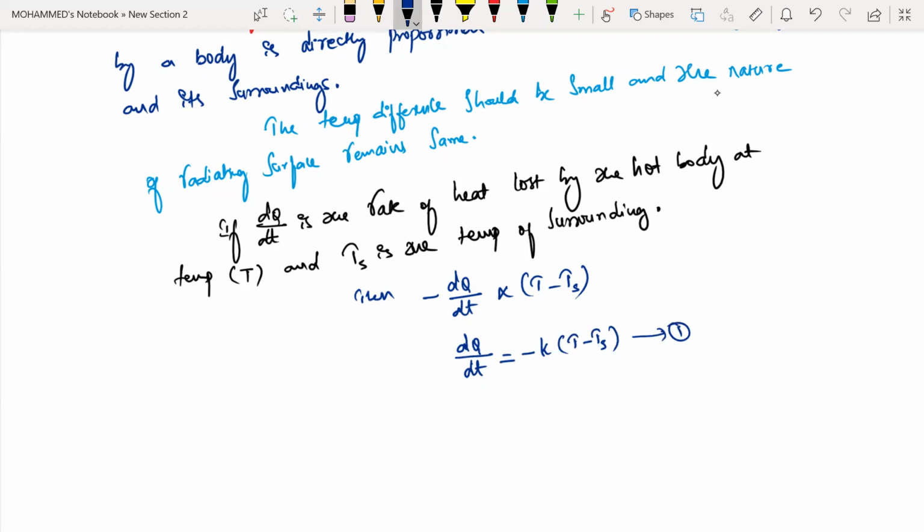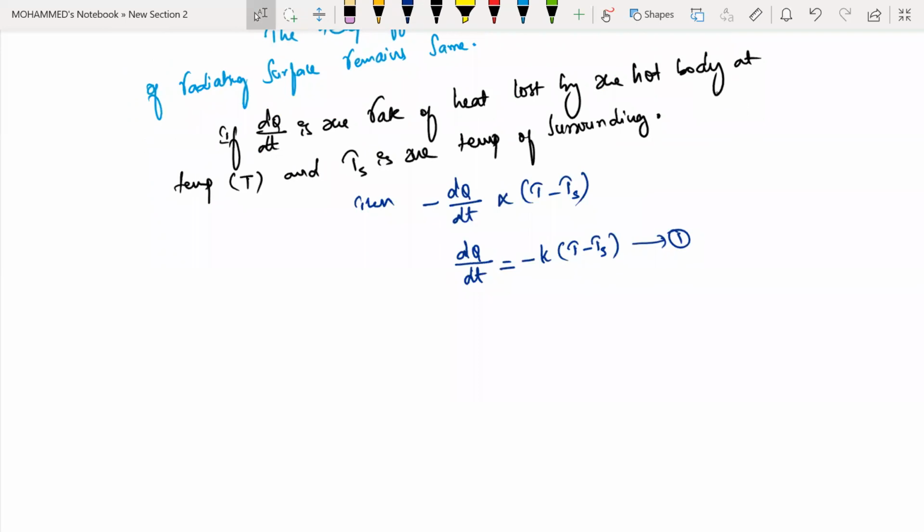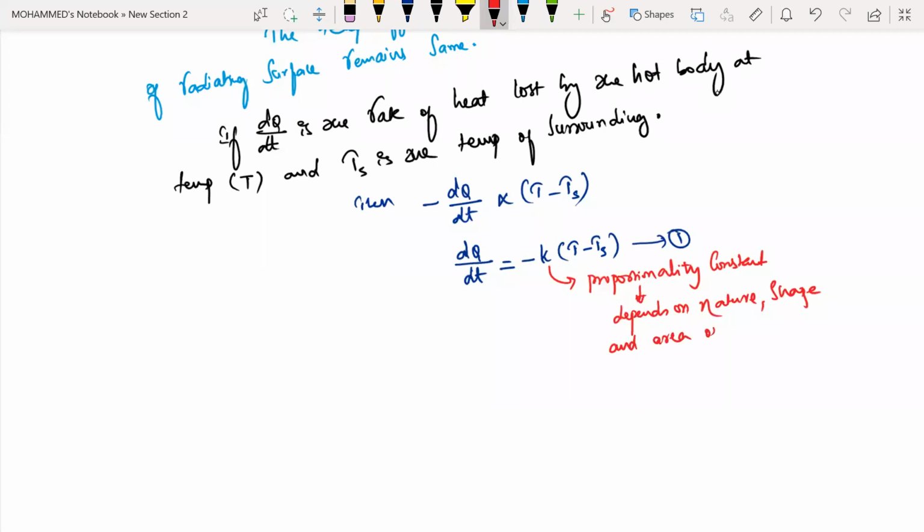What is k here? Proportionality constant. And this proportionality constant depends on what? The nature, shape, and area of the cooling surface. This is an important point you need to write while writing your answer. It depends upon the nature, shape, and area of the cooling surface.